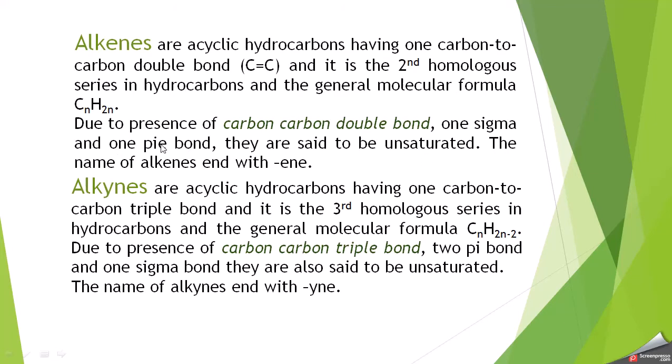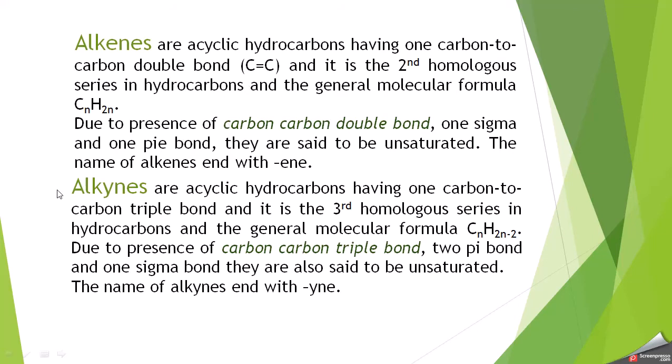The name of alkenes ends with "ene", that is, when we replace the A and E from alkane and we put E and E, then it becomes alkene and it must have one double bond.